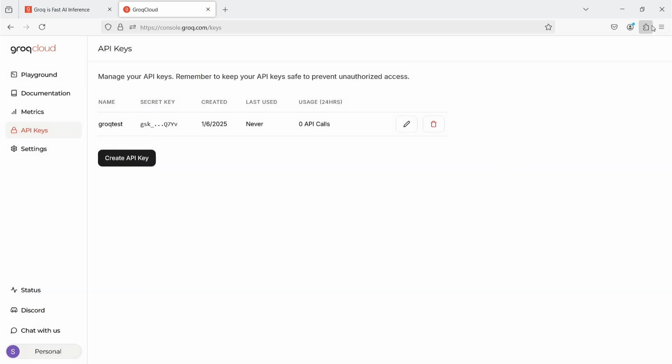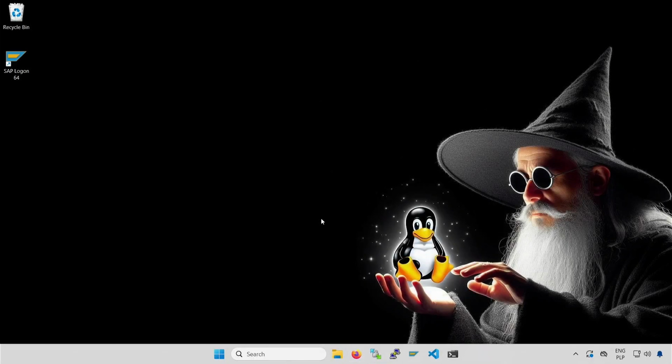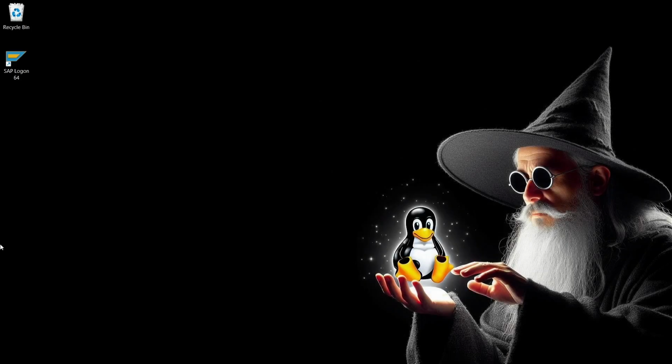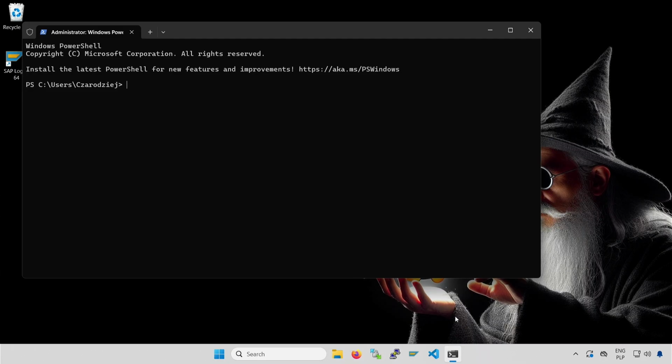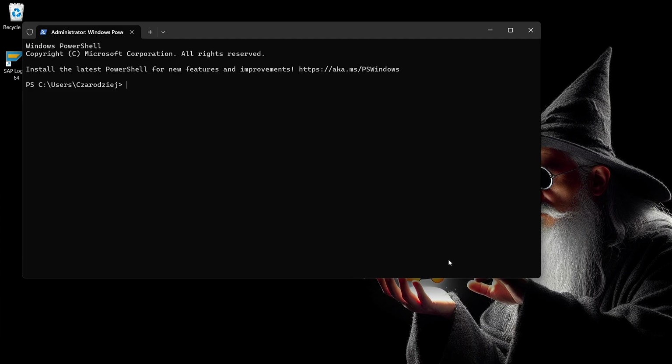Now I'll set up a virtual environment for my program. If you've programmed in Python before, you're probably familiar with venv. In short, venv is used to manage the wealth of Python libraries, and to have those specific to a given program installed locally in a virtual environment. Both Python and venv are already installed, so I'm issuing the command to create the Groq test environment. This command will create the Groq test folder along with the necessary contents. The initialization takes a moment.